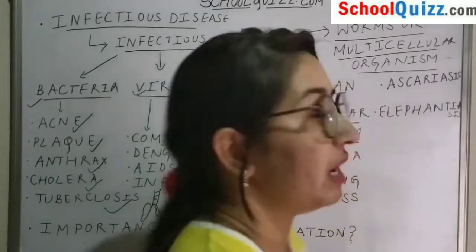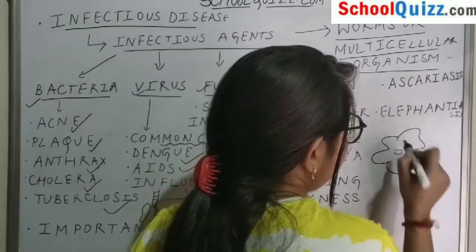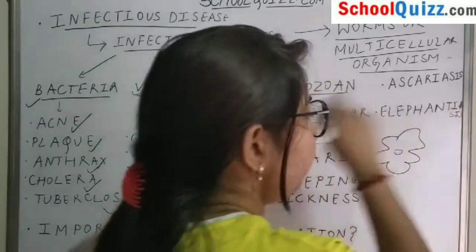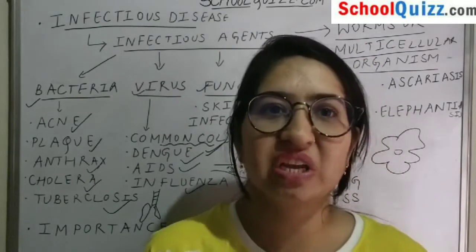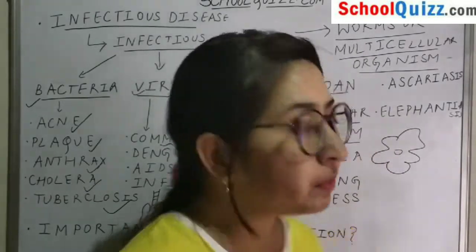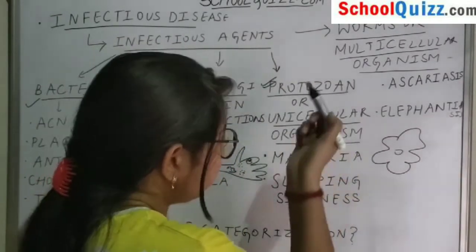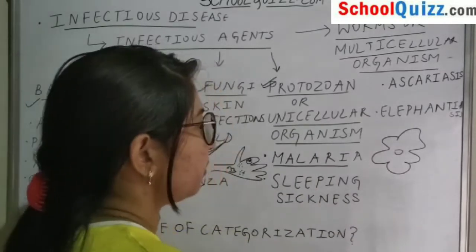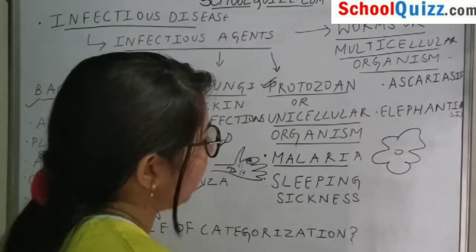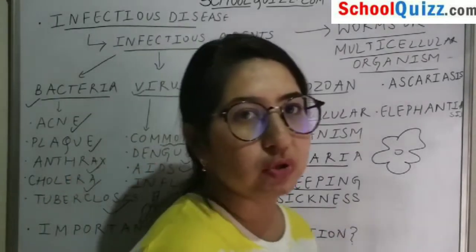So a small cell, for example an amoeba. In amoeba, this single cell will perform all of the functions. No particular function is designated to each organ. So the diseases which are caused by protozoa are malaria, which is caused by the female Anopheles mosquito. Next is sleeping sickness, which is caused by Trypanosoma cruzi.